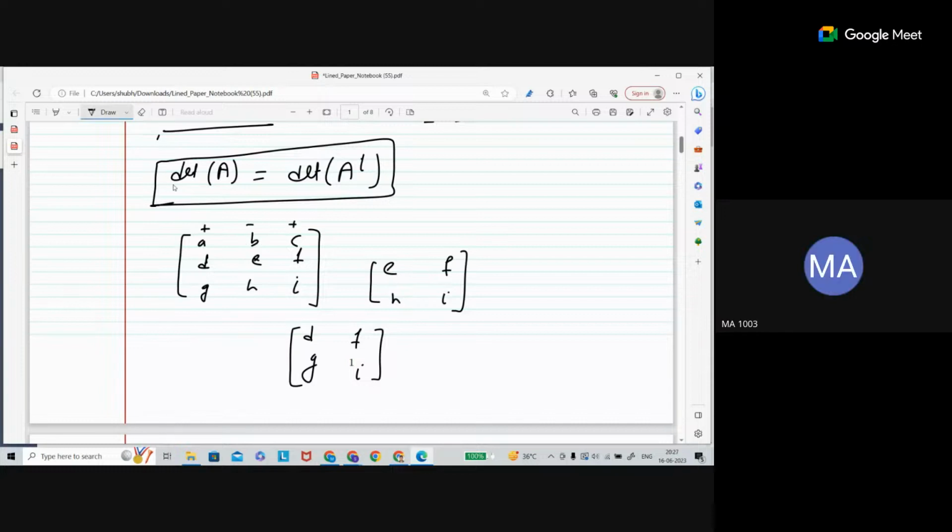This is plus, this is minus, this is plus. And for this one, again, this is minus, this is plus, this is minus. The sign changes according to plus, minus, plus. Okay, so this is the thing.